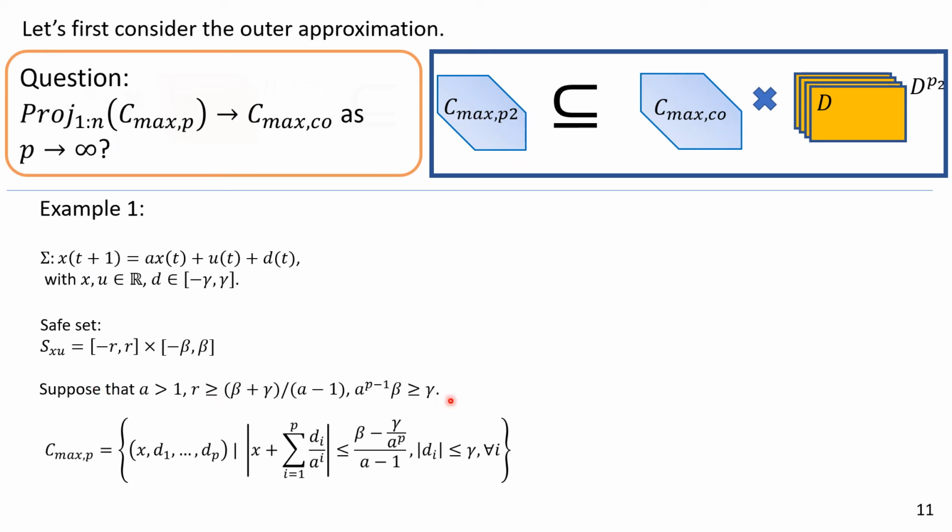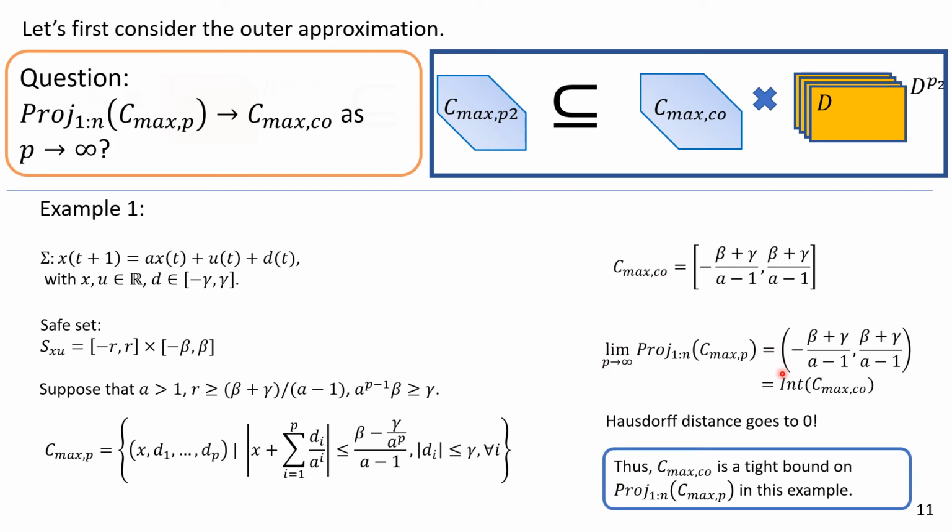Under certain conditions, we can write down the closed form expressions of the maximum p-augmented control invariant set, as well as the maximum collaborative control invariant set. Based on the closed form expressions, we show that the limit of the projection of the p-augmented control invariant set indeed converges to the interior of the maximum collaborative control invariant set, and therefore the Hausdorff distance between these two sets goes to 0. Therefore, the maximum collaborative control invariant set is a tight bound on the projection in this example.